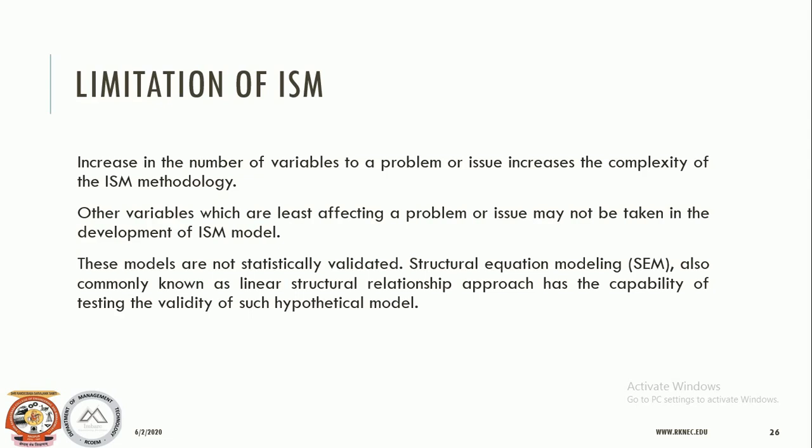Next, other variables which are least affecting the problem or issue may not be taken into the development of the ISM model. There may be some variable which may not be taken into consideration for inclusion in the ISM model, so we can skip that. It should be done by very expert people, deciding that this variable is not an influencing variable and we should drop it. This should be done much before, or at the first step, when you are forming the ISM model.